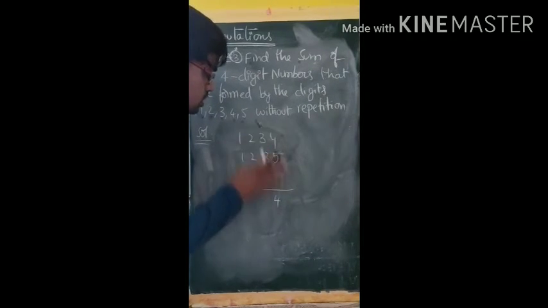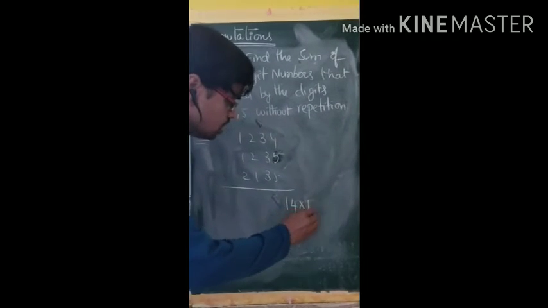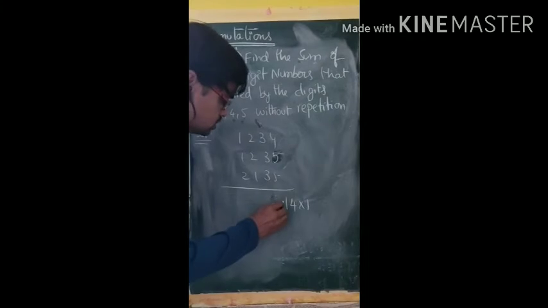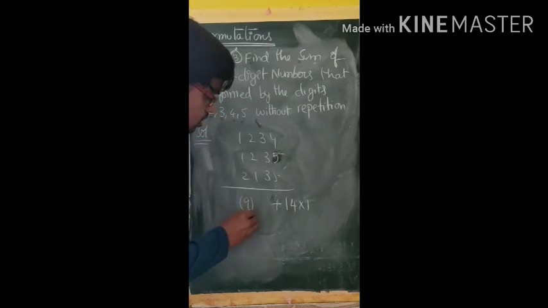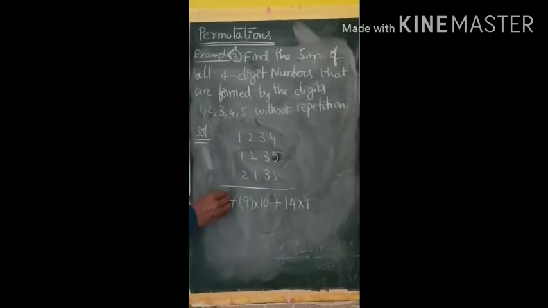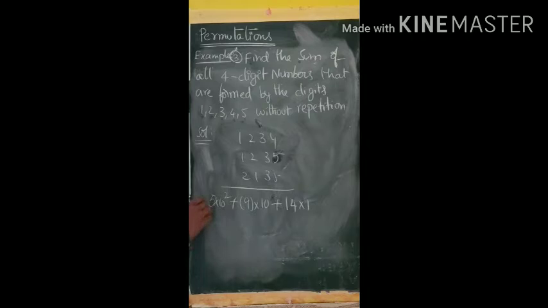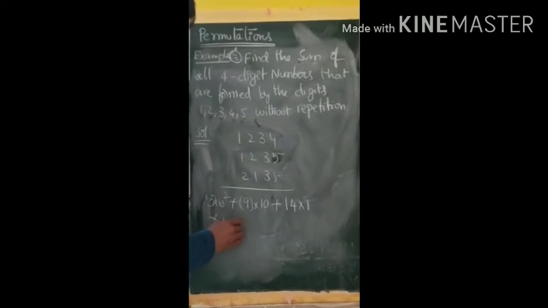Now what I am doing is, all units place I am adding, 14, times the units place value 1, plus the tens place sum into its place value 10, plus the hundreds place sum into 10 squared, plus the thousands place sum into 10 cubed. If you add this also, you will get the sum of these numbers.